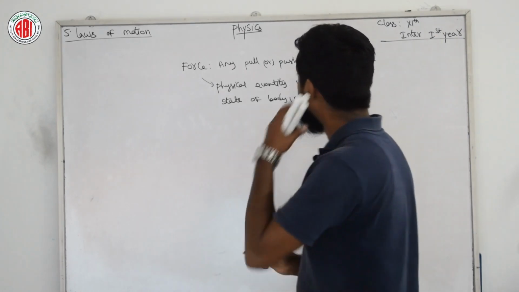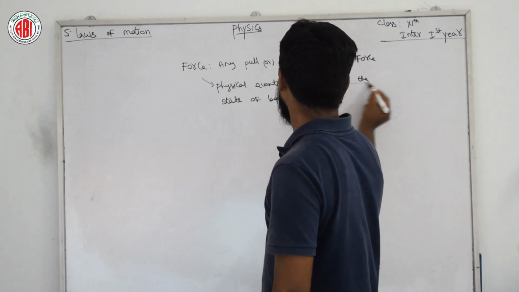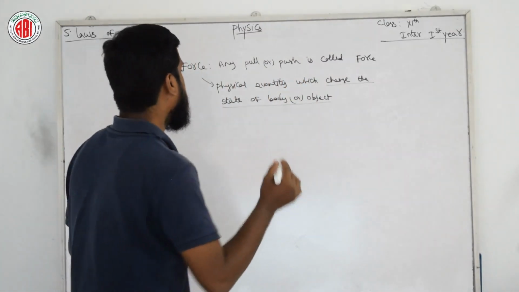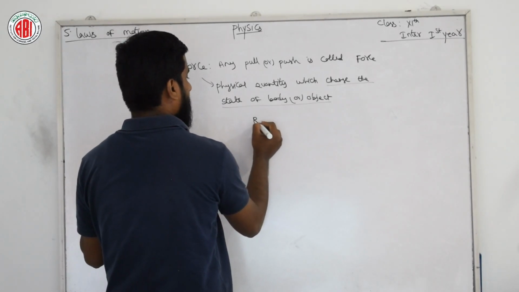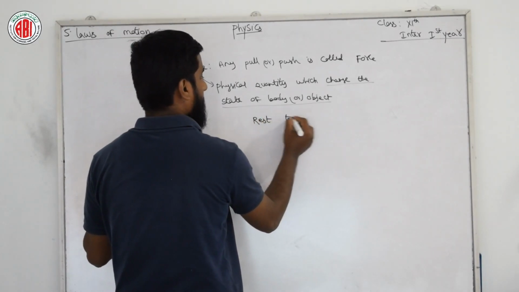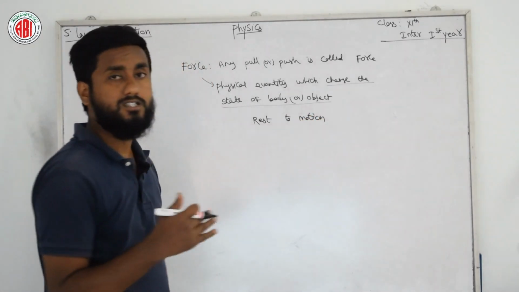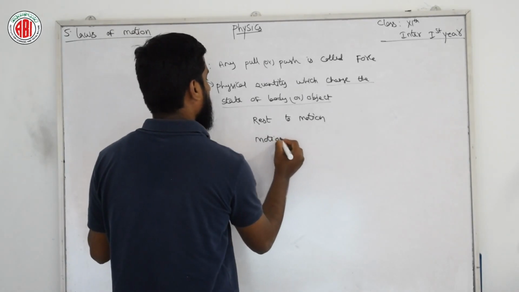And one more thing: what is the meaning of change in the state of a body or object? It means force can change the state of a body from rest to motion. If any object is at rest, it can change that rest to motion. After that, it can do motion to rest.